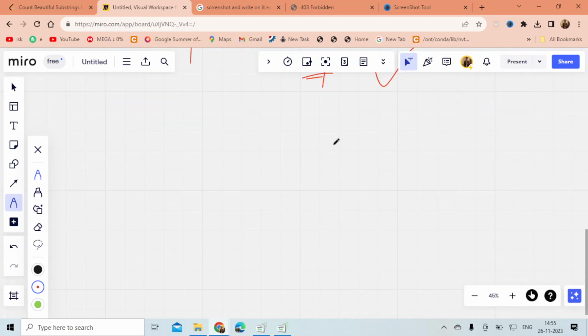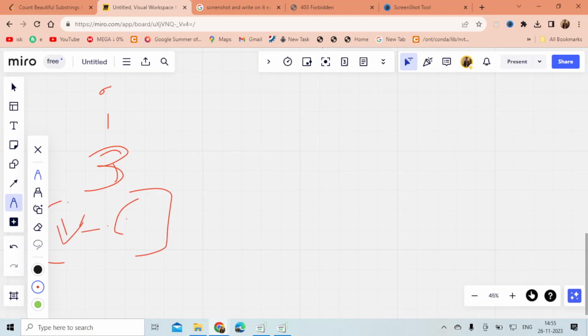What does that mean? I've been explaining this again. Let's say for index i my vowel count difference, vowel minus consonant, is 3, and for, let's say, index j my vowel count difference is also 3. What does it mean? It means I have 3 extra vowels than consonants here too, and 3 extra vowels than consonants here too.